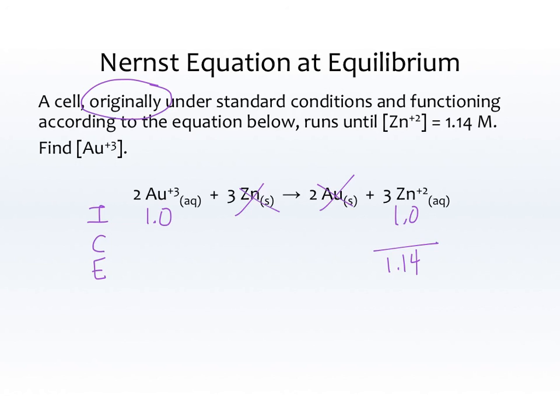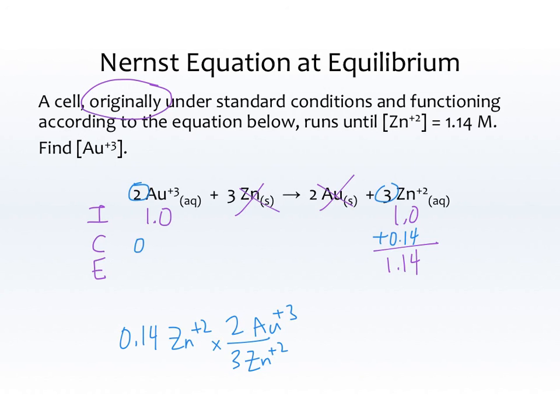So what must the change have been? Well, if it went from 1.0 to 1.14, the change was obviously plus 0.14. And if the change for zinc is 0.14, then the change for gold, notice that there's a 3 and a 2. So we're going to multiply by 2, divide by 3. If that totally confuses you, look at it as a factor label, 0.14 Zn plus 2. For every 3 Zns, there are 2 golds. So that's why you multiply by 2, divide by 3. I end up with 0.093.